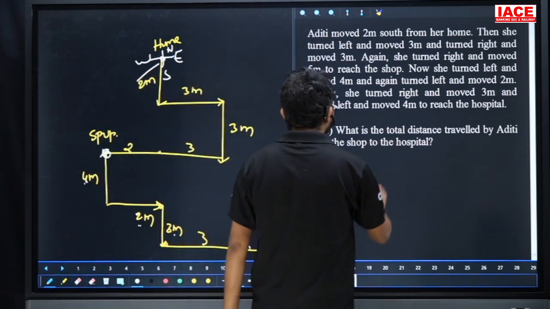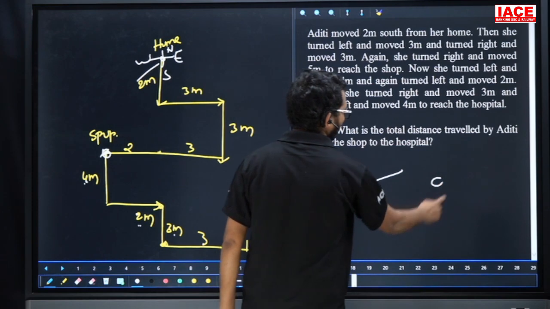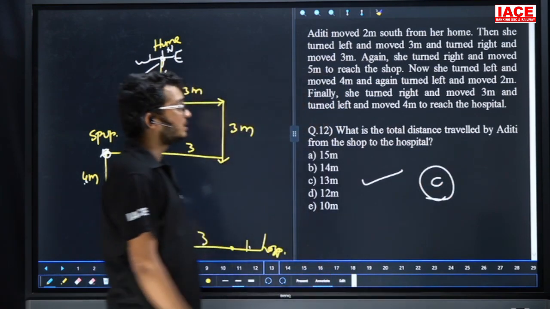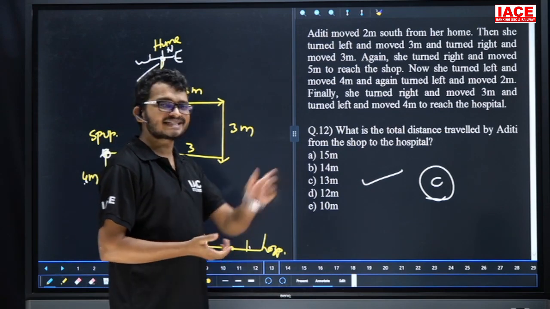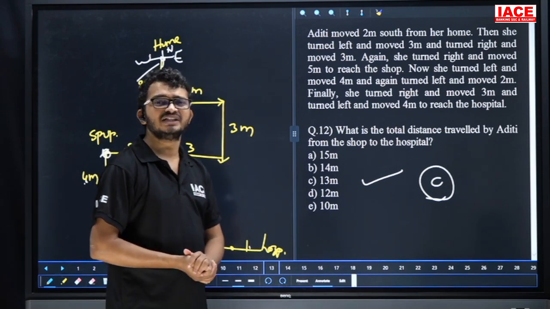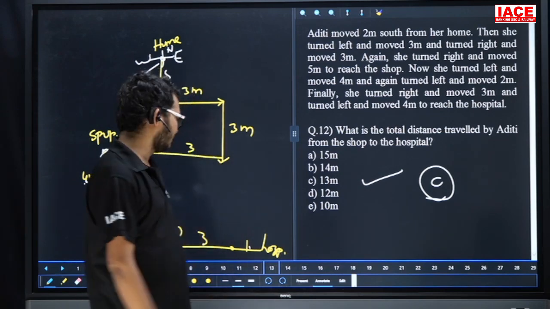So question number 12 answer is option C. They mention total distance traveled, which means we are going to add total distances. If they mention distance between, otherwise shortest distance, it means we are going to take a right angle triangle. Yes. Go for the next one.